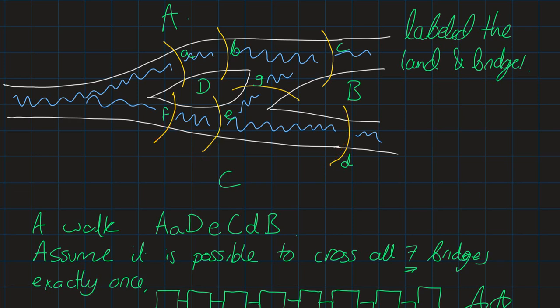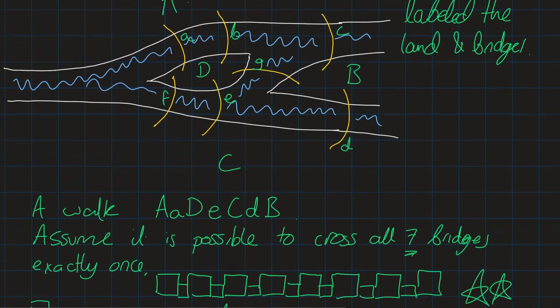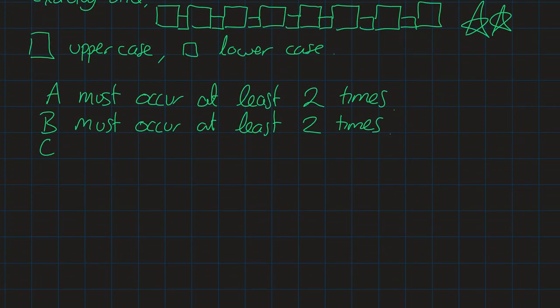Because if you think about it, at best you cross off a bridge when you go into C, and then you cross off a different bridge when you leave C. So that means every time you step on C, you can use at most 2 bridges. Well, I have 3 bridges, so that means I need to step on C at least 2 times. Okay, so C must occur at least 2 times.